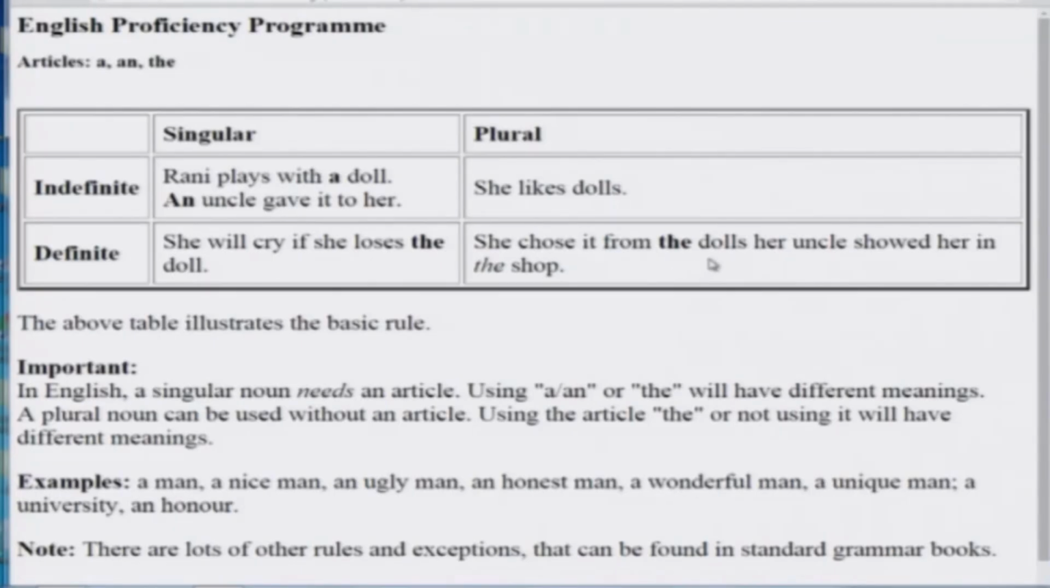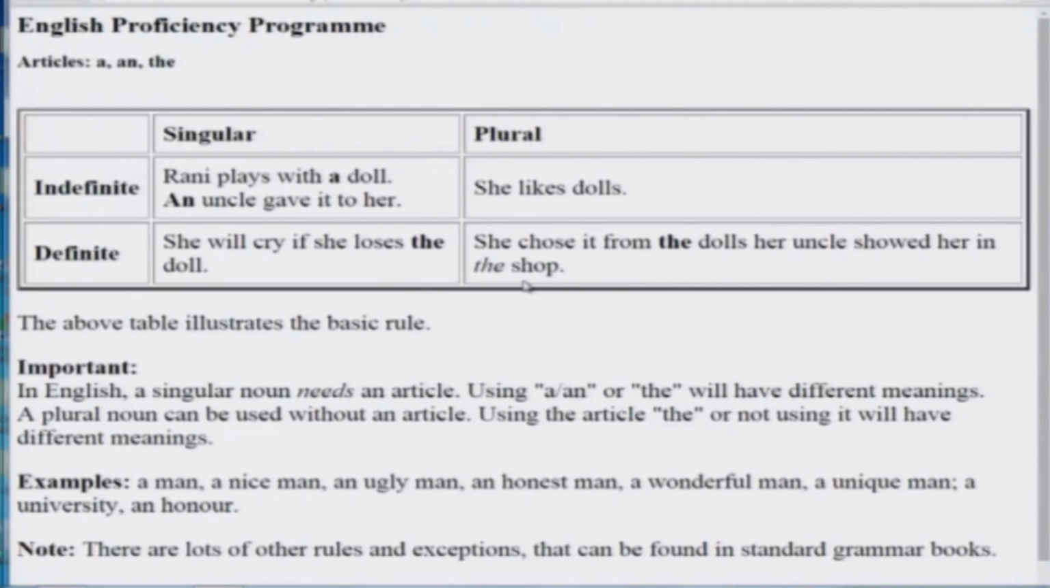Okay. So the dolls. Even though we have not identified all the dolls beforehand, in this sentence itself, those dolls have been identified. Which dolls? Those which her uncle showed her. Okay. So here you will talk about the dolls as the dolls, identified already here. Okay. And you notice that we are saying the shop rather than a shop, even though the shop is coming into the picture for the first time. And there, the prior identification is implied by the context.